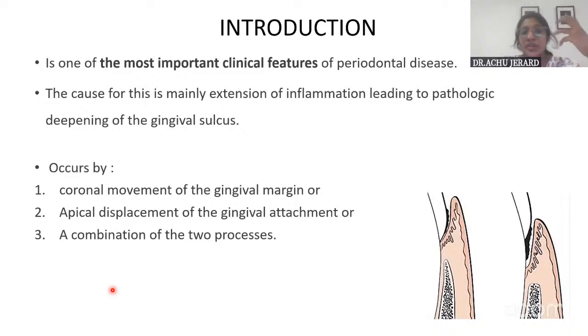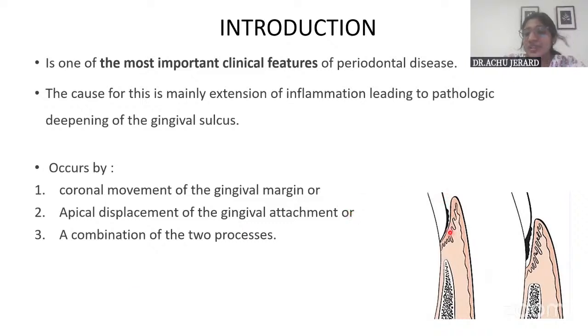So here, in introduction, you can write anything, but something relevant. So this pocket is one of the most important clinical features of periodontal disease, isn't it? And the cause for this is mainly the extension of inflammation leading to pathologic deepening of gingival sulcus. Okay, how is this pocket formed?